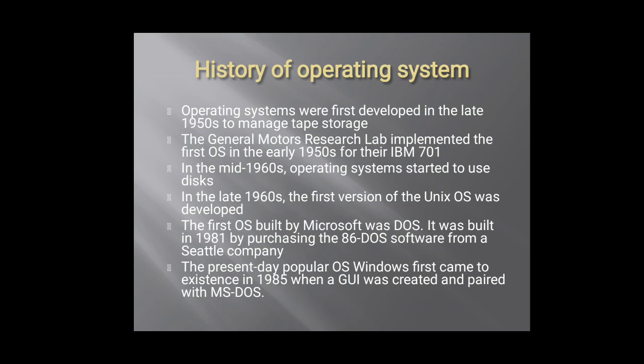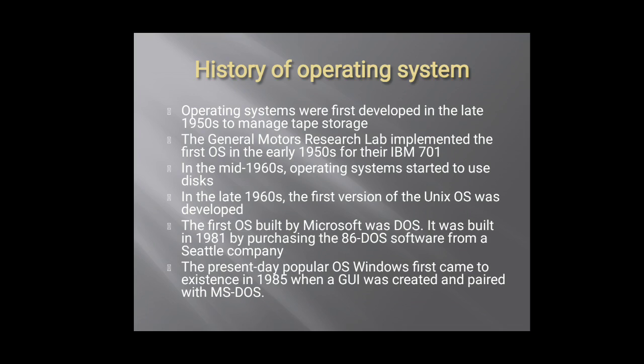Tapes were replaced with disks in the 1960s. In the late 1960s, the first version of the Unix OS was developed. Then the first OS built by Microsoft was DOS, the disk operating system.